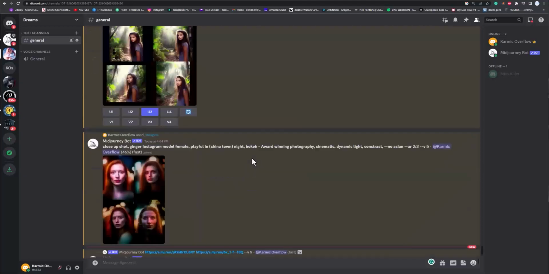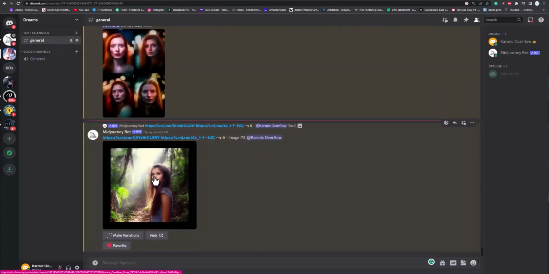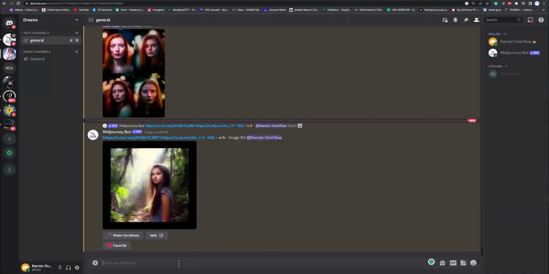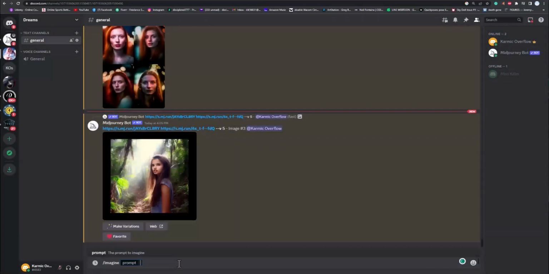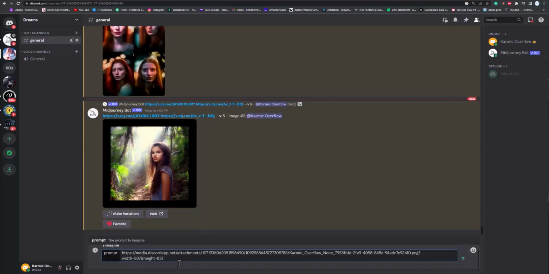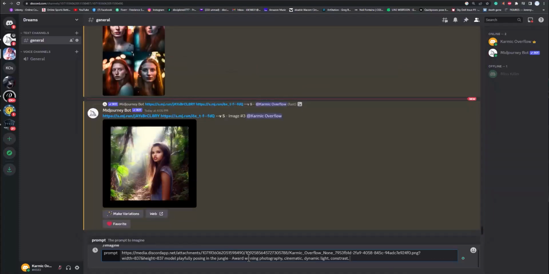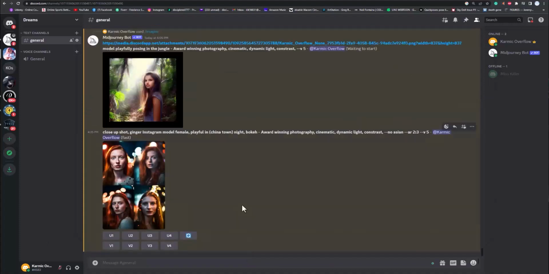Let's say a good prompt, like let's say, click on this, right click it, copy image address. That's going to be part of our prompt now. So we're going to paste it in there, and then we're going to say model playfully posing in the jungle, and then we're going to add our little thing right here that we've been adding to everything so far. And bam, watch what happens with that.